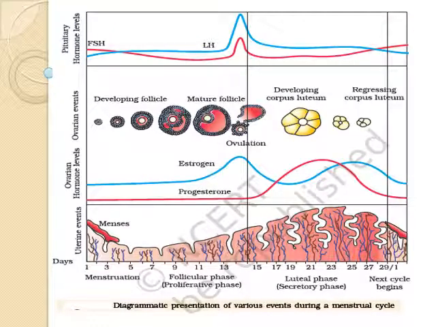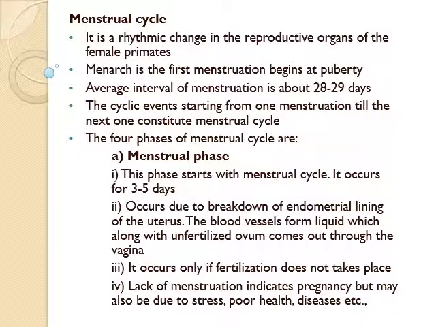Observe the given diagram. This shows various events that take place during the menstrual cycle. About this we will discuss briefly one by one. Let's see the menstrual cycle. The menstrual cycle is a rhythmic change in the reproductive organs of female primates. At puberty, the first menstruation starts, which is termed menarche.